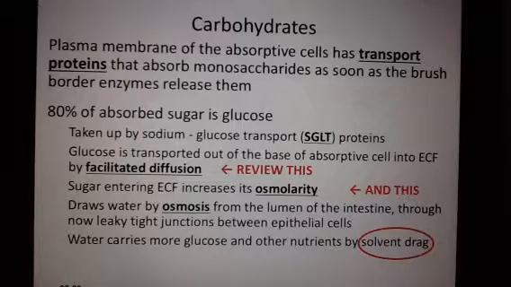When the sugar is in that extracellular fluid, it increases the osmolarity, or the concentration, and then it pulls water from the lumen of the intestine by the process of osmosis. If you need to review, those are back from A&P1, but I'm not so picky that you need to draw me a picture or explain exactly how that happens. Basically the sugar goes from the absorptive cell out into the extracellular fluid by facilitated diffusion, and then that change in the extracellular fluid concentration pulls water by osmosis.